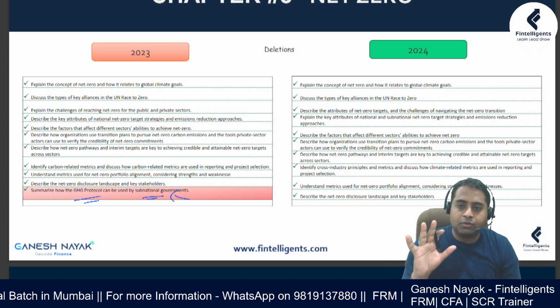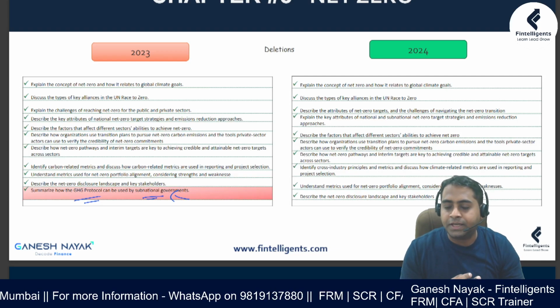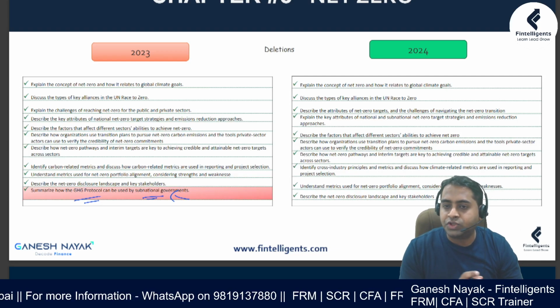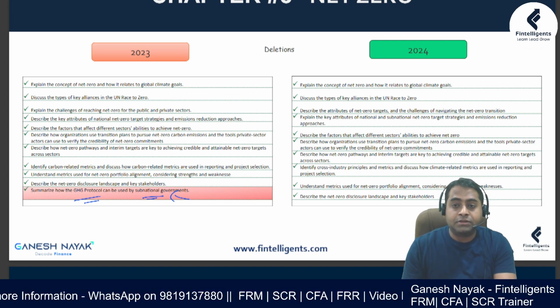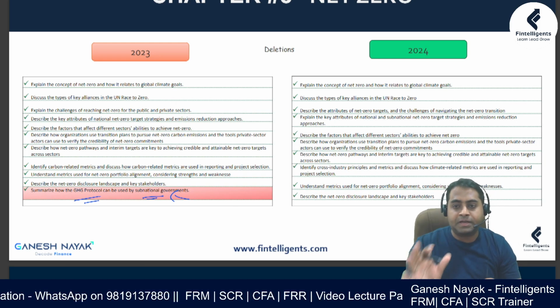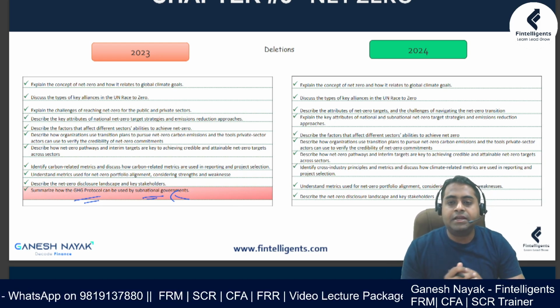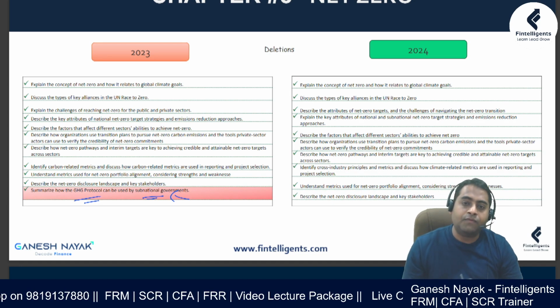I'll just summarize the overall change in the SCR exam. So the pricing could change for the October exam. The pattern of the exam has changed for the October exam. And the change that is happening now is with respect to the weightage, which is chapter number 6 getting a higher weightage, and the major change in the learning objectives for the first chapter of the book.